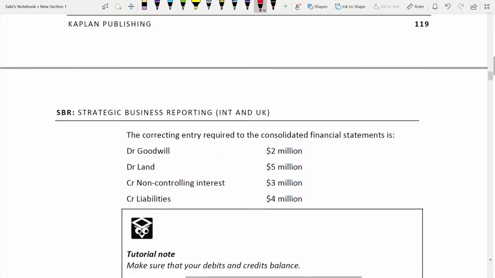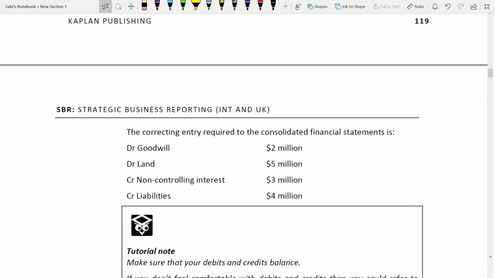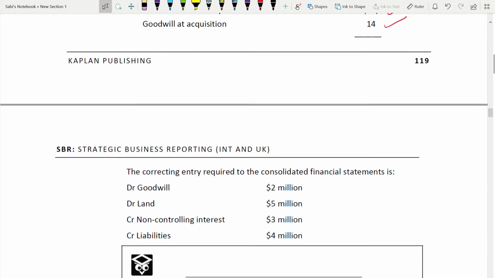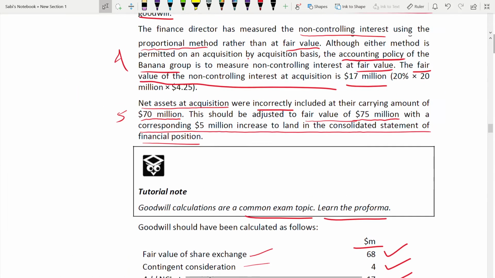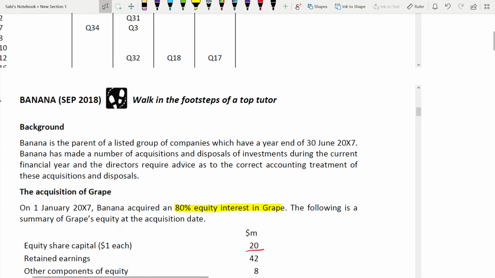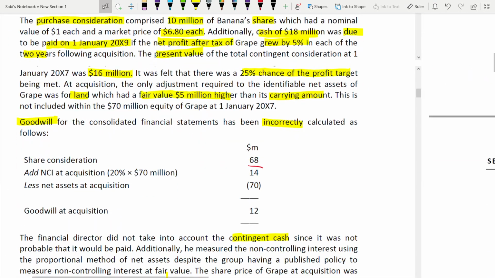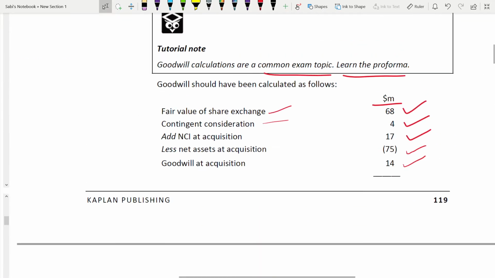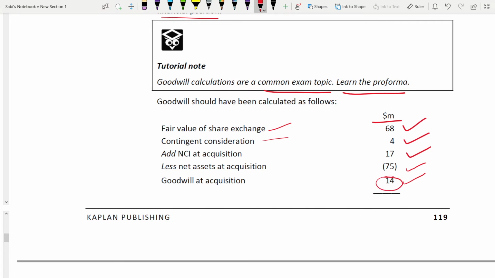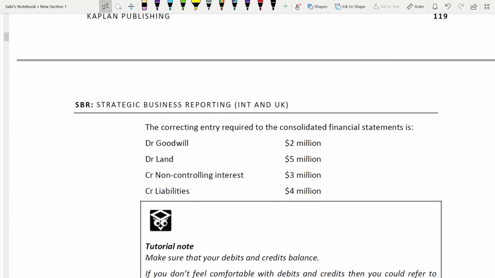Next, now the correcting entry. It is not enough that you calculate the goodwill. What is the correcting entry required to the financial statements? To know that, you have to check before. What was your mistake? Before, how much was your goodwill? It was 12, which is less than now. Now you have got 14 as goodwill. 2 more. So now correct. Debit goodwill by 2. Definitely you have to increase your goodwill amount by 2, because before it was 12, now 14. That means the actual has to be more. So debit goodwill by 2.